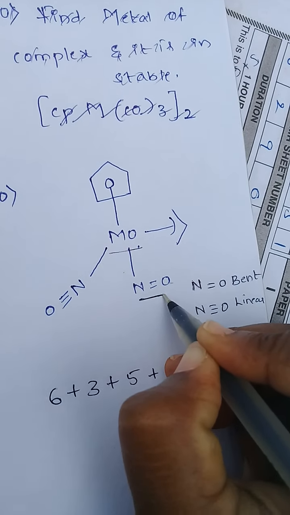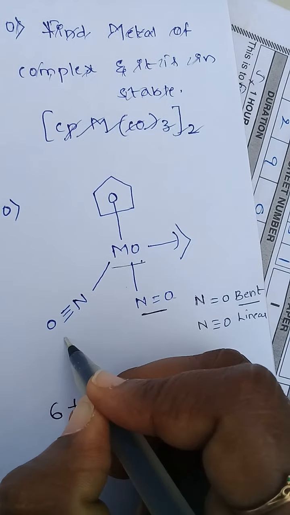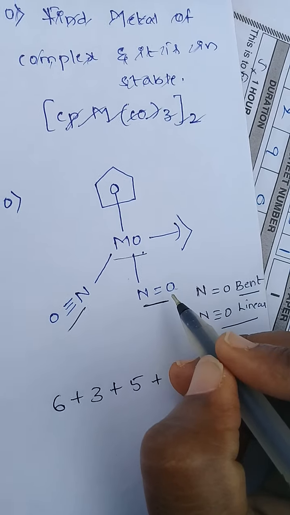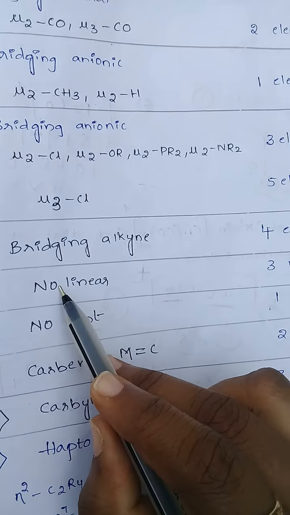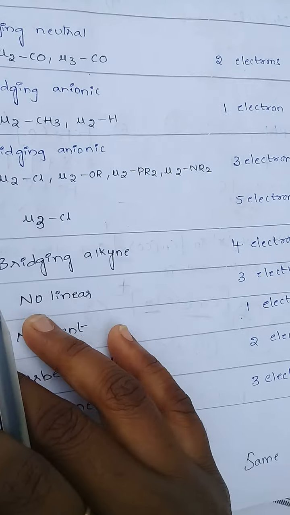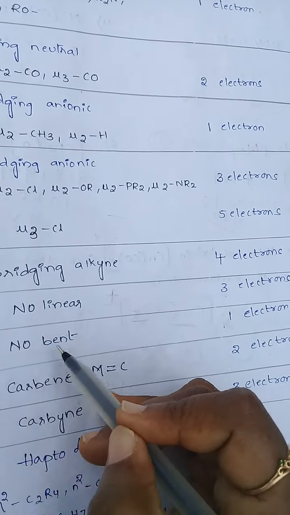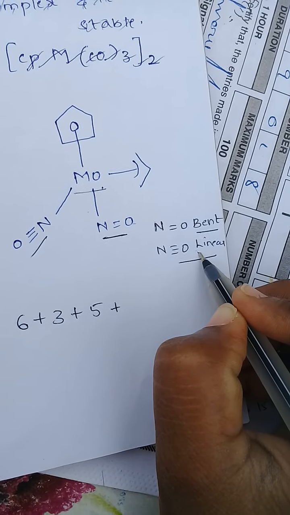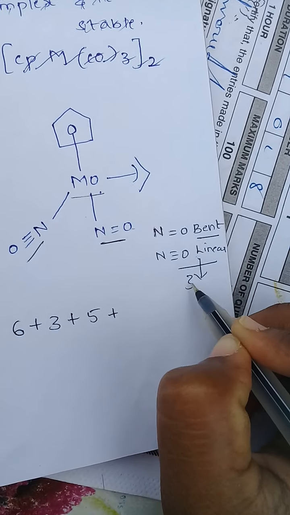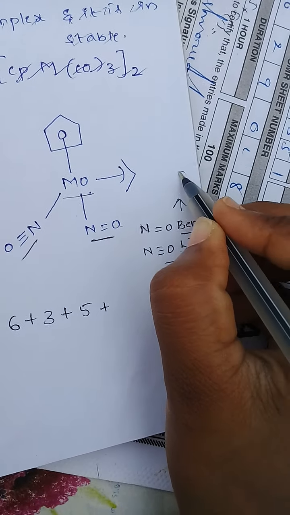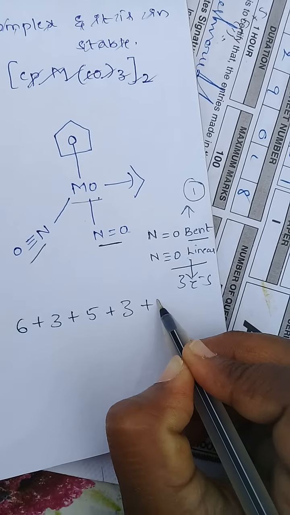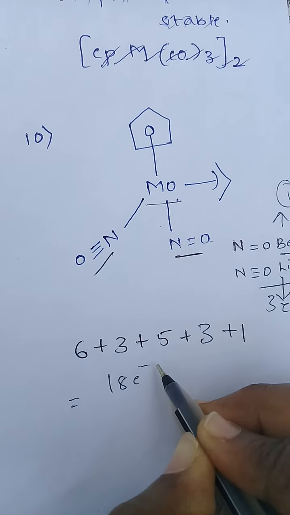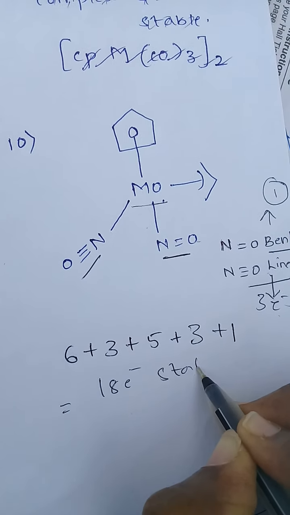N double bond O means bent and N triple bond O means linear. How many electrons does NO donate? NO linear donates 3 electrons, and NO bent donates 1 electron. So 3 plus 1. Total 18 electrons. So this complex is also stable.